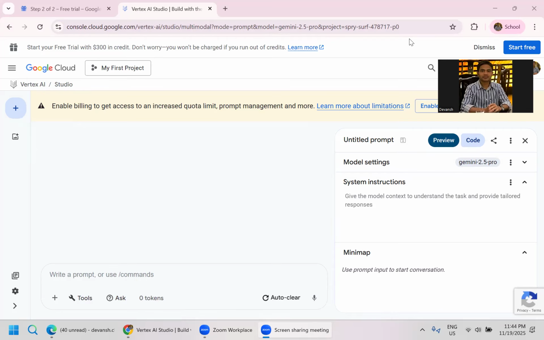Hi, this is Devansh, sharing how to design a prompt for a Gen AI model and why it is important to design the prompt correctly, because that defines the accuracy and the overall quality of the output. So we need to be specific, clear, and give one task at a time.